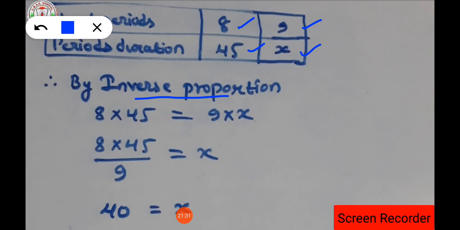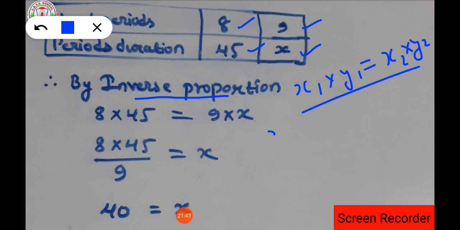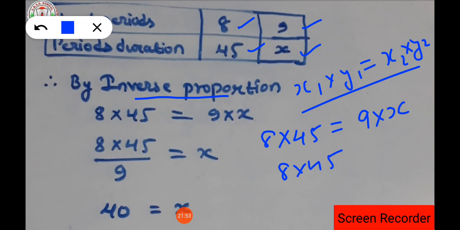So applying the inverse proportion formula, we get x1 into y1 is equal to x2 into y2. Okay, this is the formula we have. So 8 into 45 is equal to 9 into x. So 8 into 45 upon 9 is equal to x, isn't it? 9 ones are 9 and 9 5s are 45.